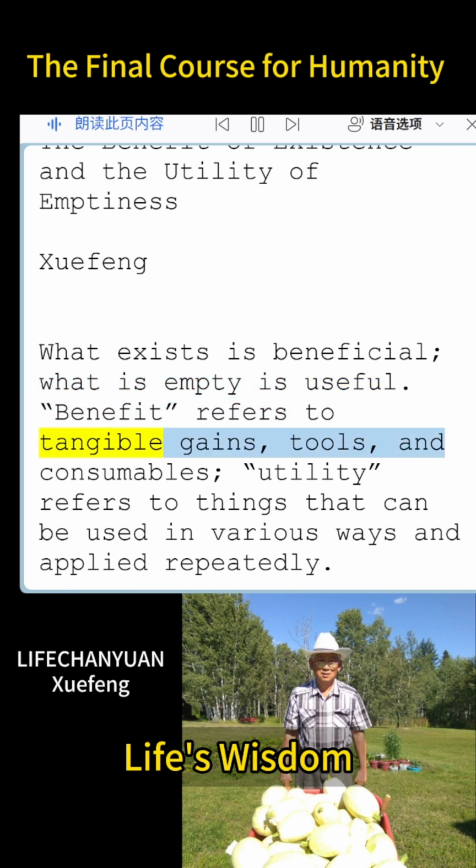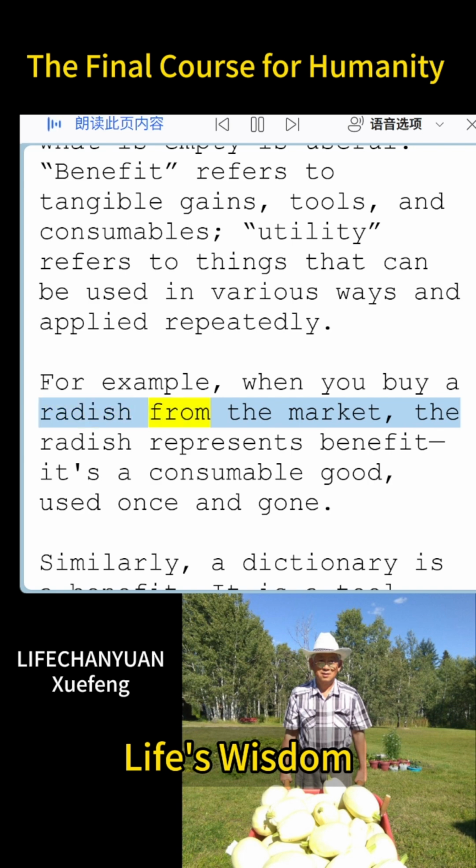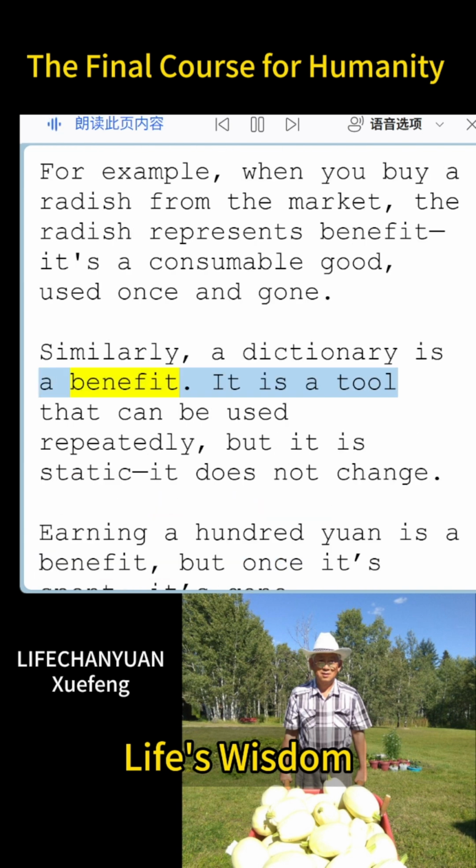Benefit refers to tangible gains, tools, and consumables. Utility refers to things that can be used in various ways and applied repeatedly. For example, when you buy a radish from the market, the radish represents benefit, it's a consumable good, used once and gone. Similarly, a dictionary is a benefit.